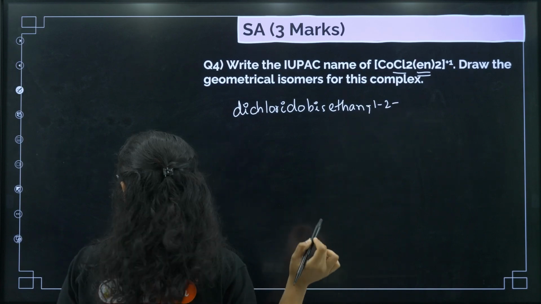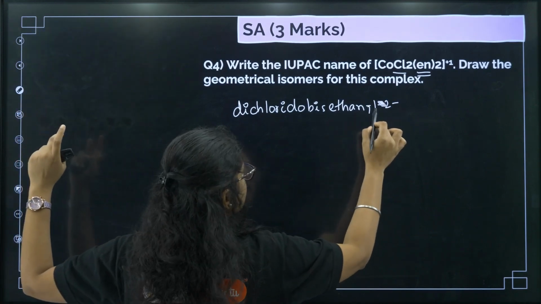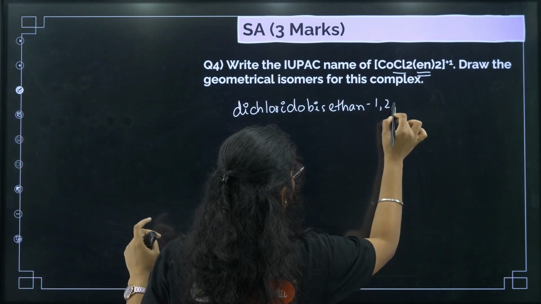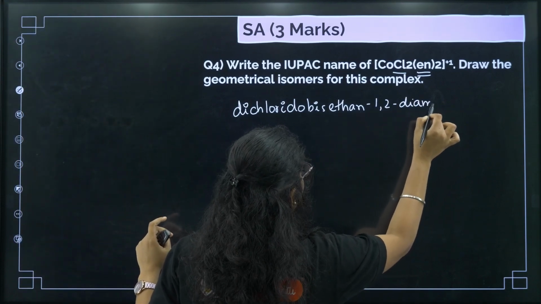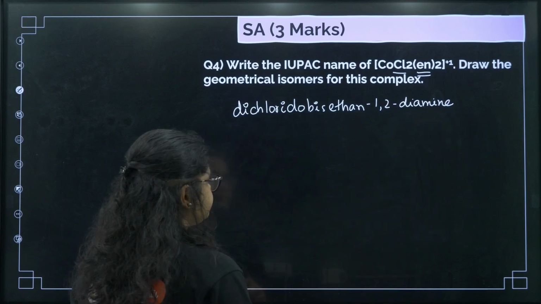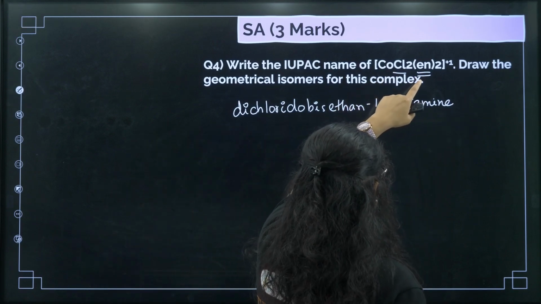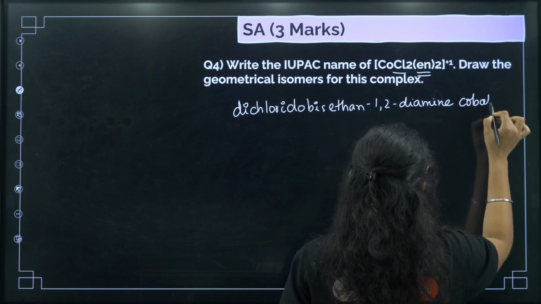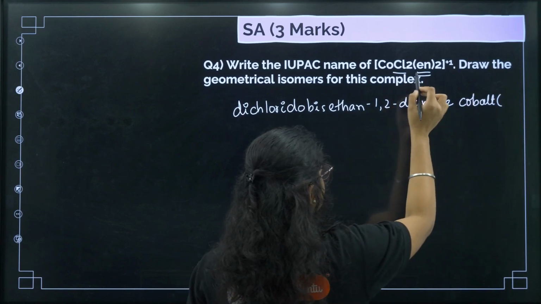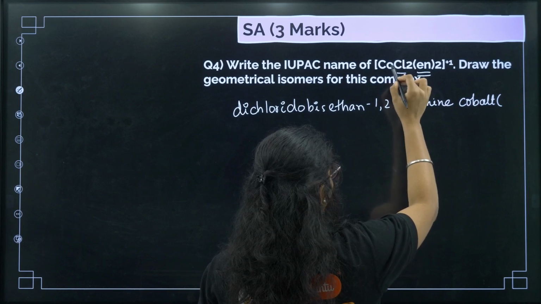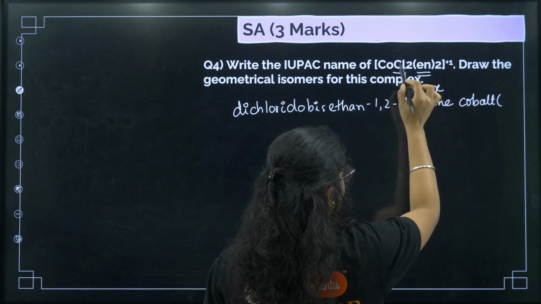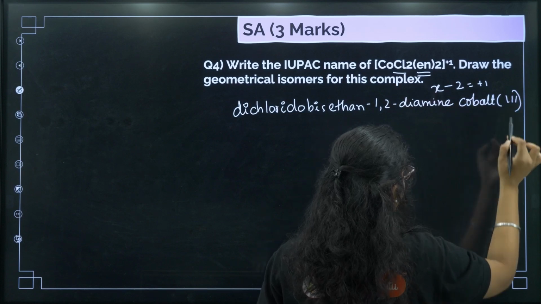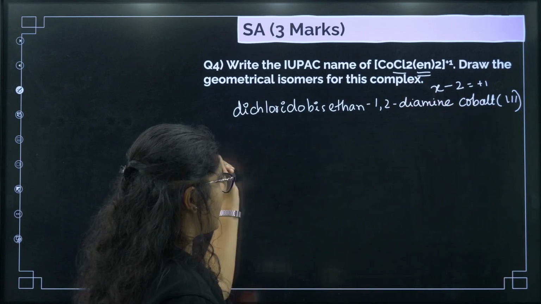ethane-1,2-diamine, okay, dichloridobis(ethane-1,2-diamine)cobalt. Now if you see, what is the charge of this cobalt? This is x, this is -2, this is 0, and this becomes +1, so cobalt(III), clear. So that is the IUPAC name.